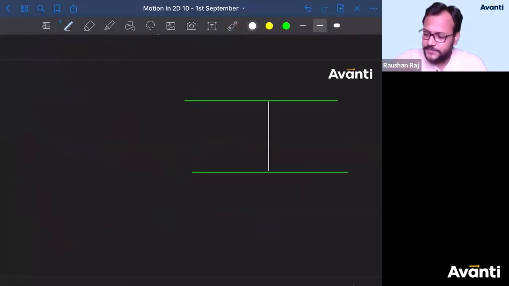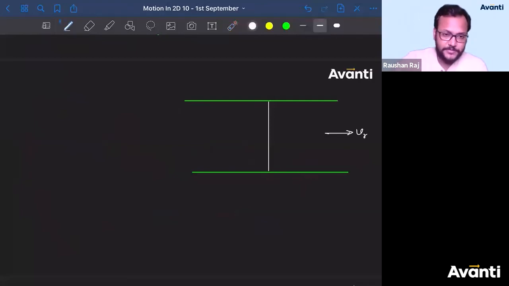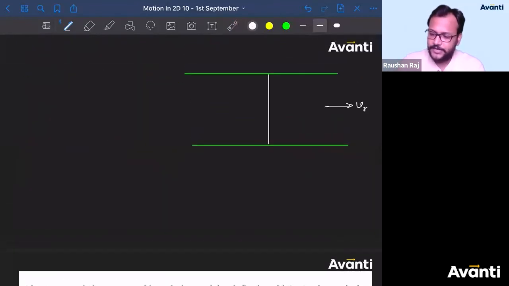Now, if this is VR, this is the direction VR. So this is also VR, direction VR. I can have VBR as man hai ya boat hai? Man hai. I can have VMR as this direction, or I can have VMR as this direction, and this I can say pura theta.